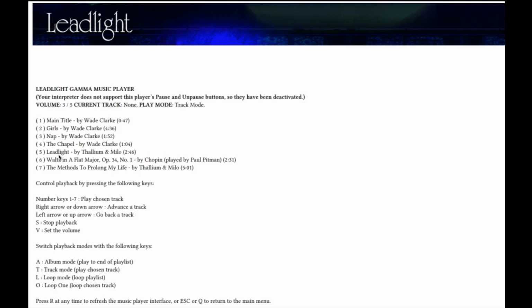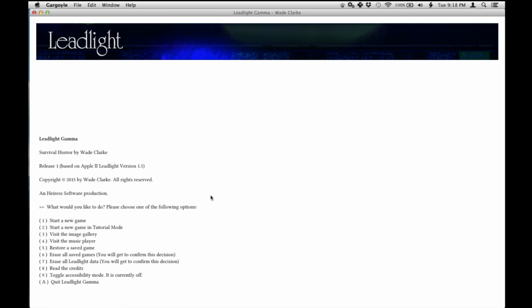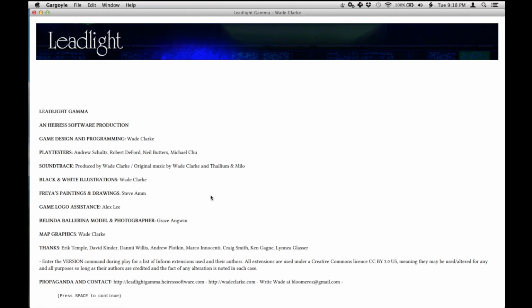Now I'm going to be playing some of this music later, but it does not follow the action of the game like most video games. It is just like listening to an iTunes playlist while playing the game. So it's not like you walk into the chapel, for example, and suddenly it starts playing the chapel. So let's escape out of there. You can save your game, restore a game, read the credits, etc.